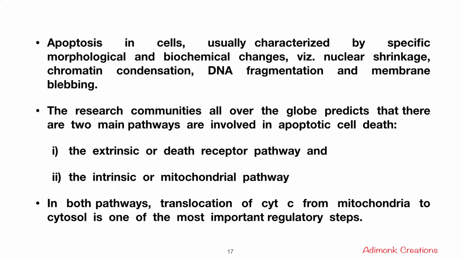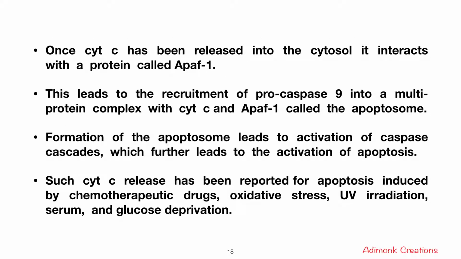In both pathways, translocation of cytochrome C from mitochondria to cytosol or cytoplasm is one of the most important regulatory steps. Once the cytochrome C has been released into the cytosol, it interacts with the protein called APAF1. So this leads to the recruitment of procaspase-9 into a multi-protein complex with cytochrome C and APAF1 called the apoptosome. Formation of the apoptosome leads to the activation of caspase cascades, which further leads to the activation of apoptosis.